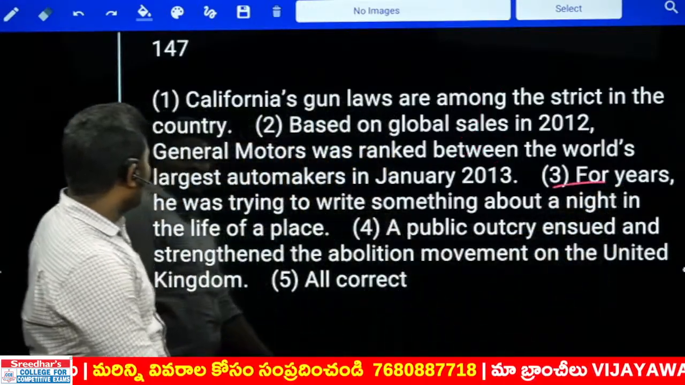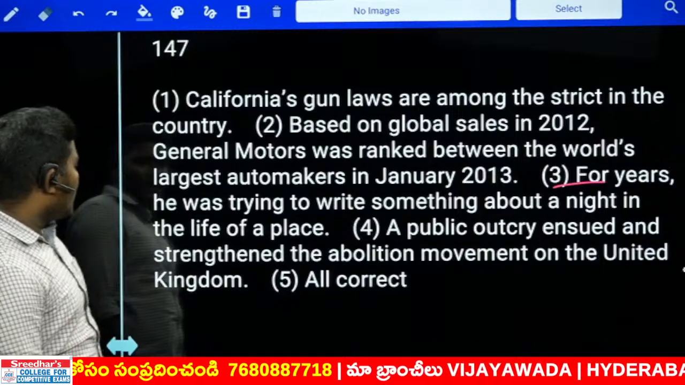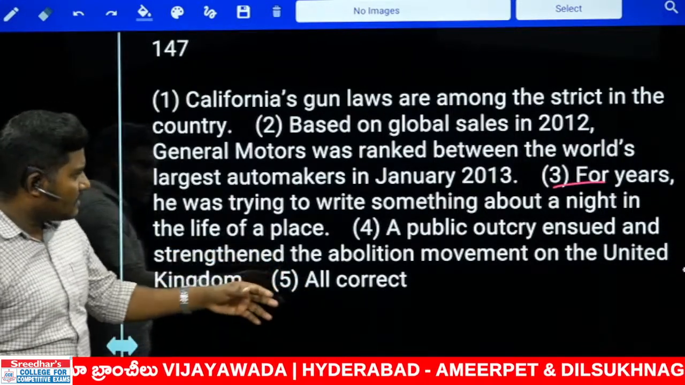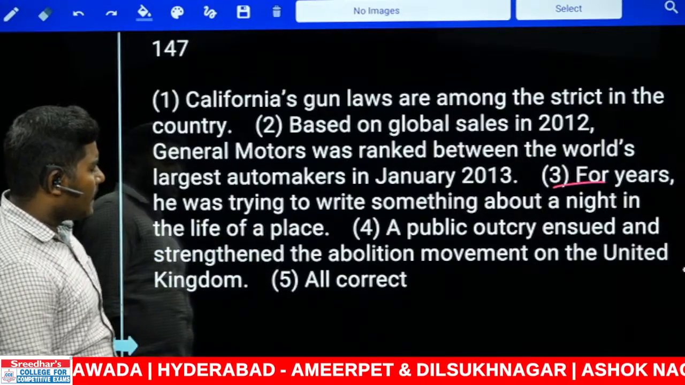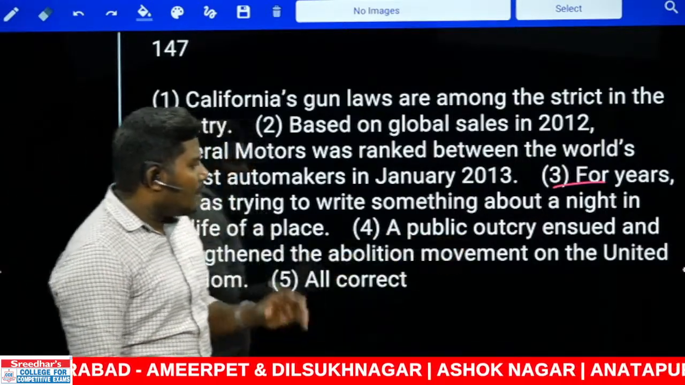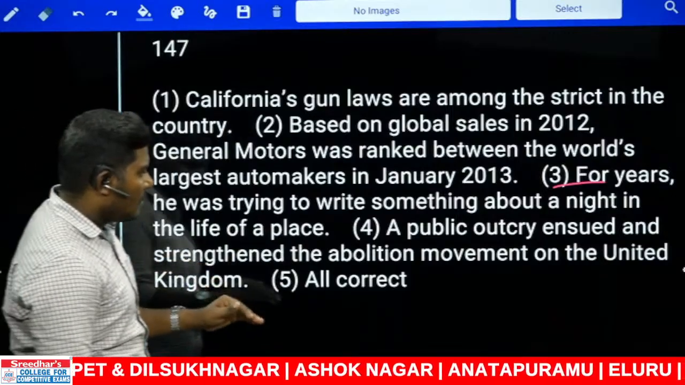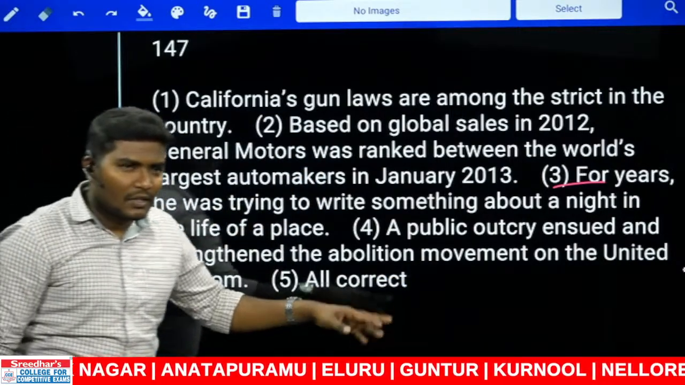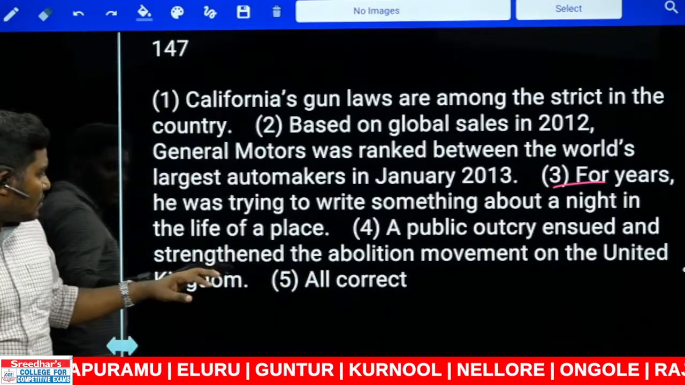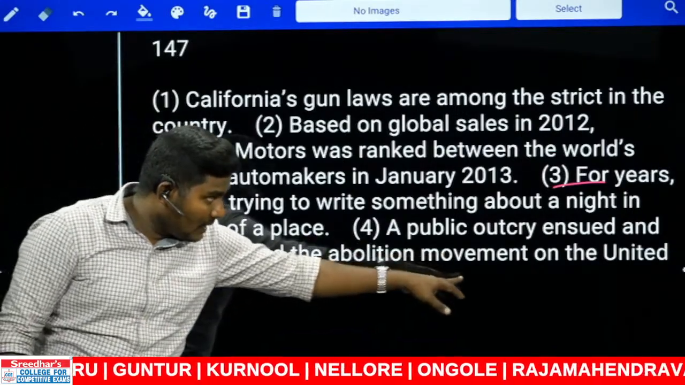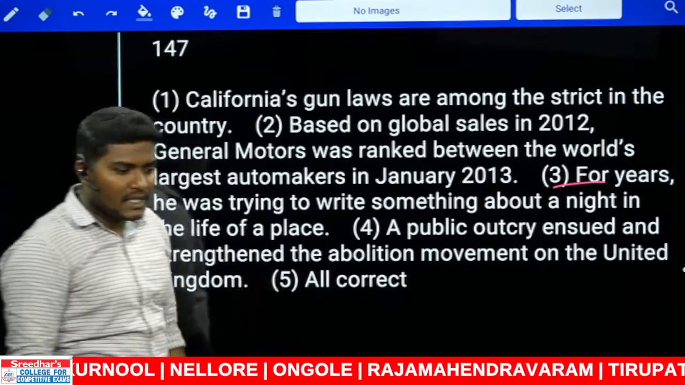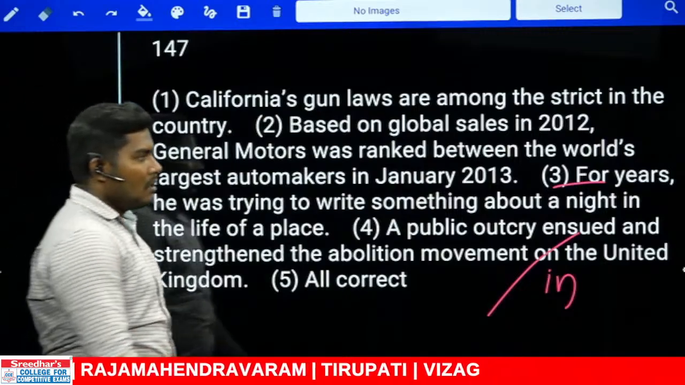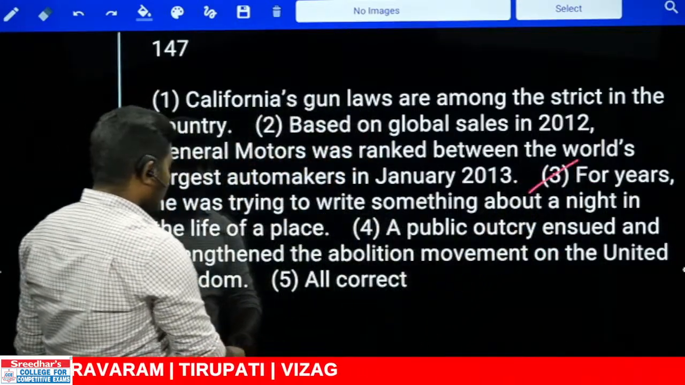Next, first one is out, second one is out. Look at the third one. For years, he was trying to write something about a night in the life of a place. Sentence. Okay. Let us find out the fourth one if there is a mistake. A public outcry ensured and strengthened the abolition movement on the United Kingdom. Did you get the answer? What is the mistake? It's not on. What should be the correct word? In. So obviously fourth one is out. So what's your answer here? Third one. Next, 148.